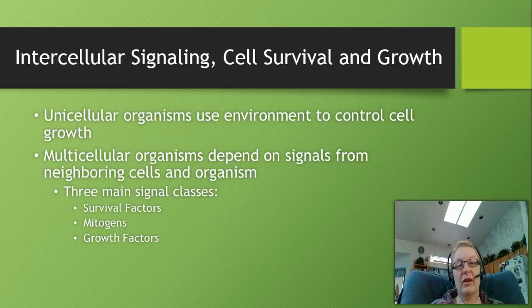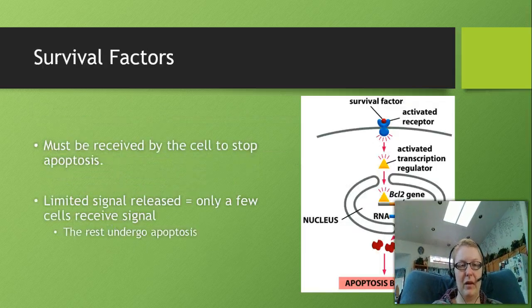So unicellular organisms will use the environment to control cell growth. They're a lot more flexible in that case. Multicellular organisms, your skin doesn't know what the outside environment necessarily is like, and so it relies specifically on signaling from the other cells in the body and nearby cells. And so this is where all that intercellular signaling comes along that we were talking about. And there are three main signal classes: the survival factors, the mitogens, and the growth factors. We're going to talk about each of these signals in the next couple slides.